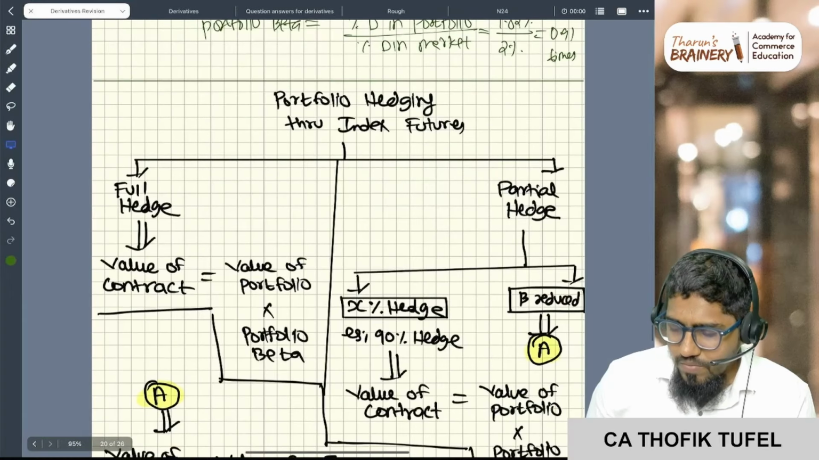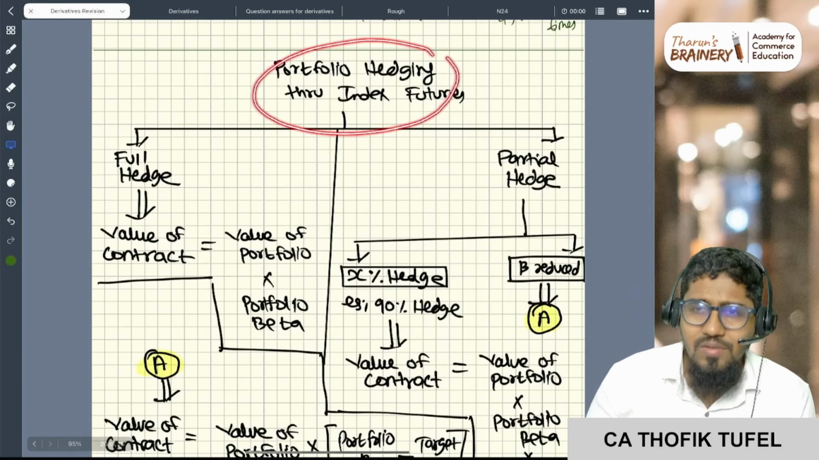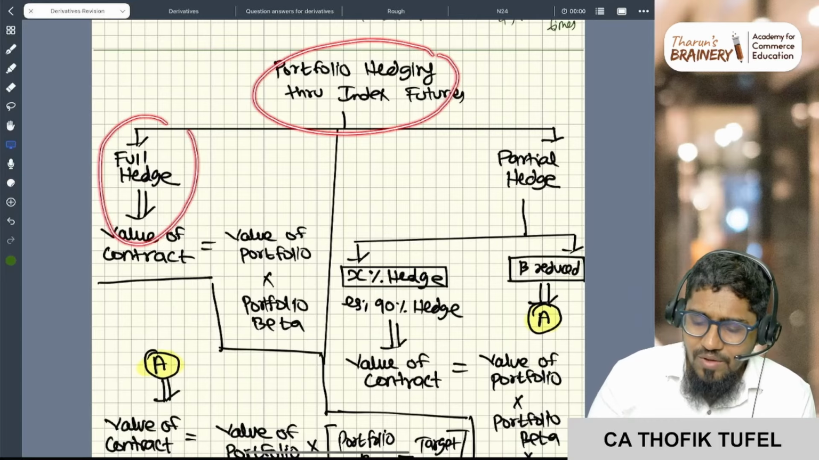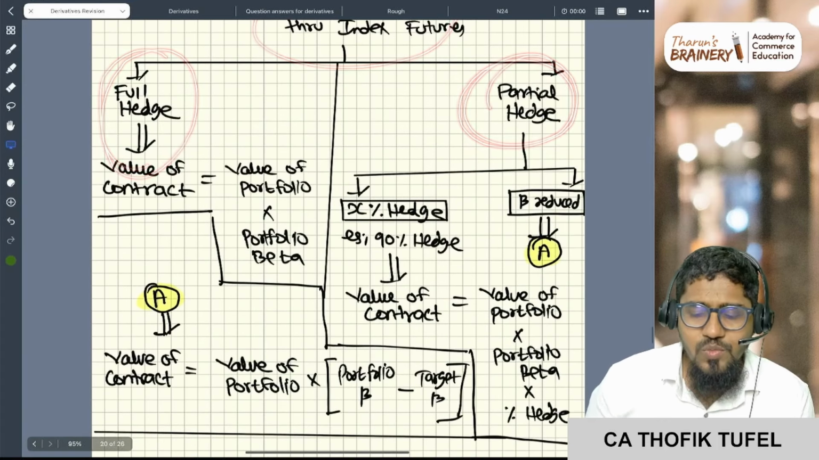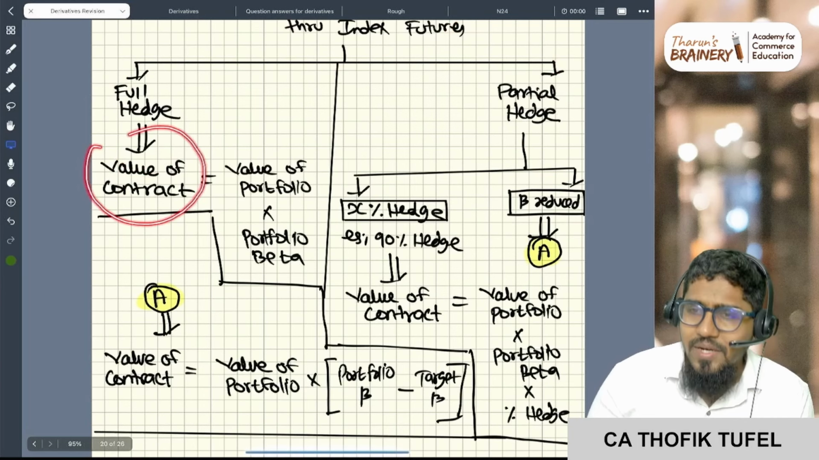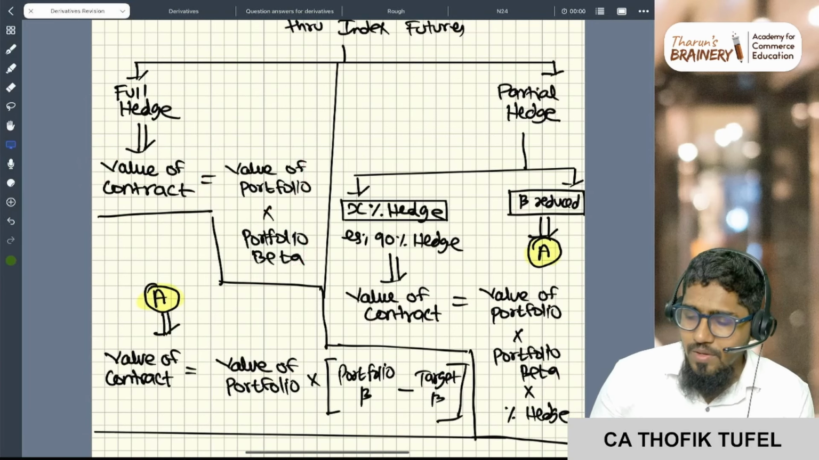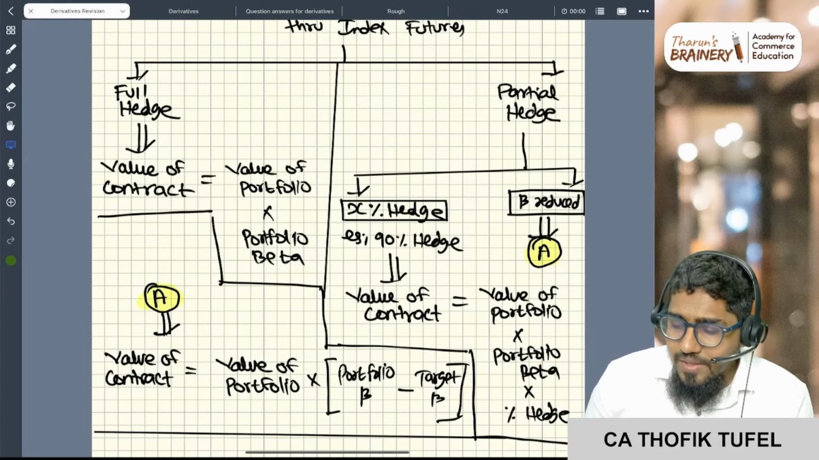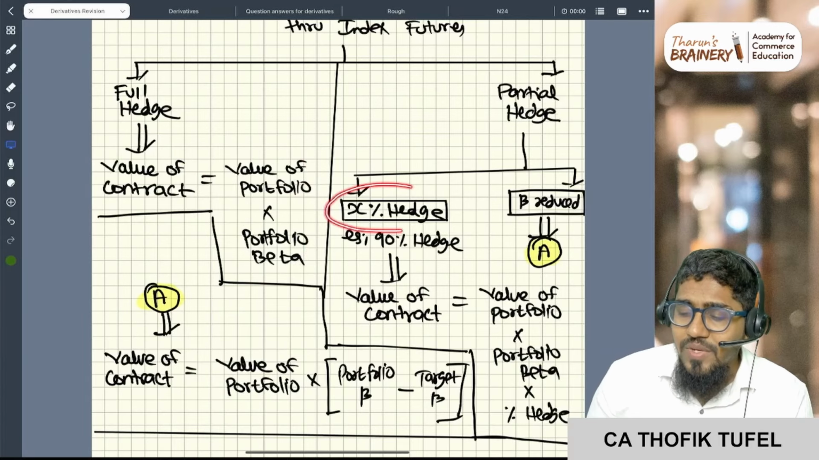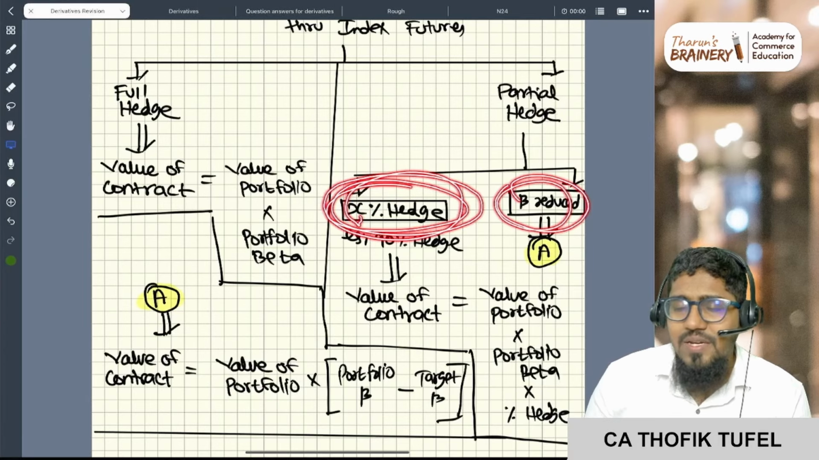See, now this is some summary I'm giving you. Portfolio hedging. Either you will have full hedge problems or you will have partial hedge problems. Sir, how to handle full hedge problems? The value of the contract is equal to value of the portfolio into portfolio beta. Done. Now, partial hedge they will show in two ways. Either in partial hedge one, they will tell that I want 50% hedge, I want 70% hedge, I want 120% hedge. Like that in percentage they will tell. Or they will tell my beta is reduced.